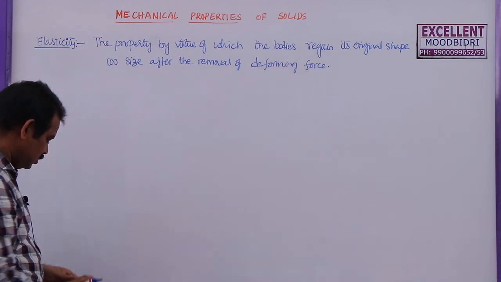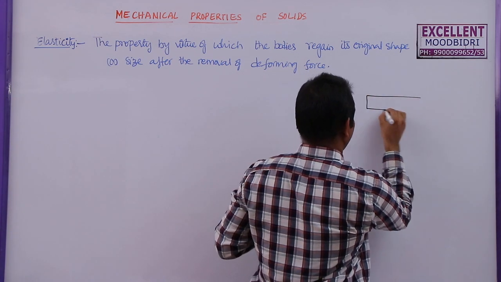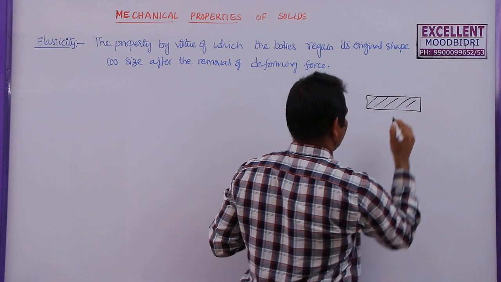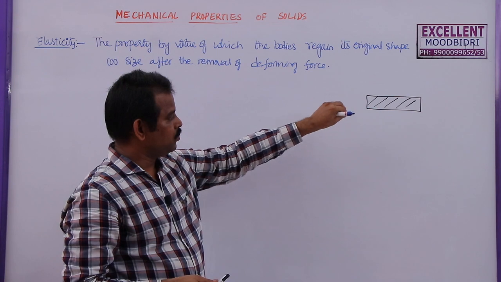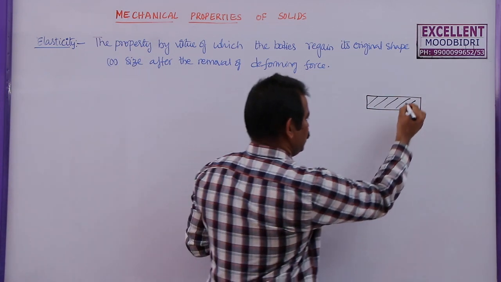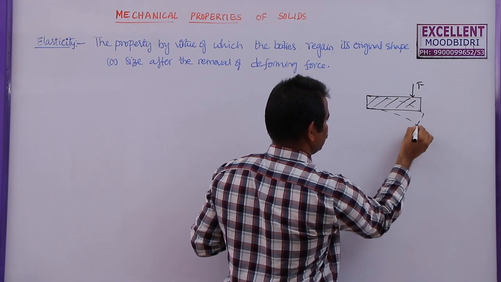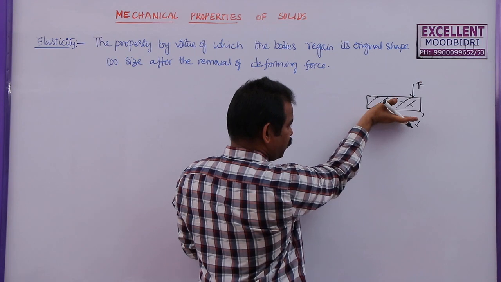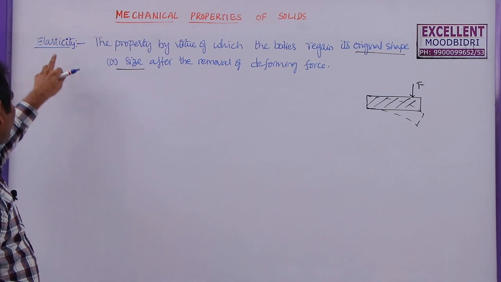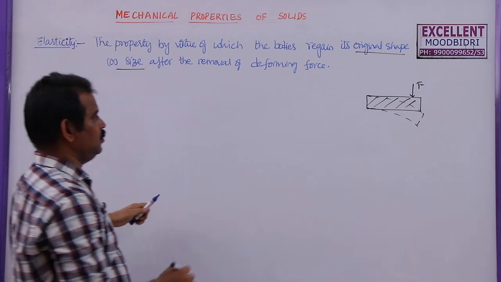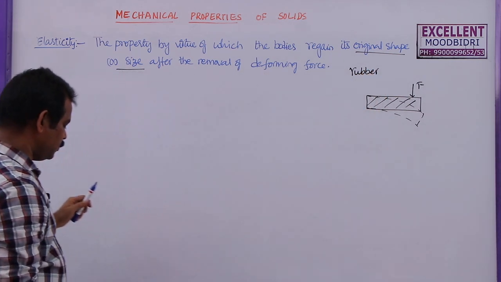So, what is this deforming force? Already we studied about deforming force in this class. Now, if you take this body, it has some configuration. Fixed configuration means the relative positions of the molecules are fixed. Now, if you apply some force here, the body will bend like this. After removing this force, if the body regains original shape as well as size, then that property is called elasticity. Rubber is a very good elastic material. This is an example of elasticity.